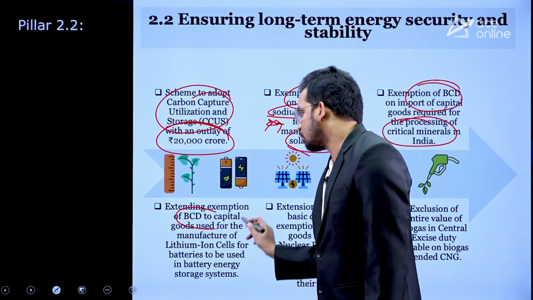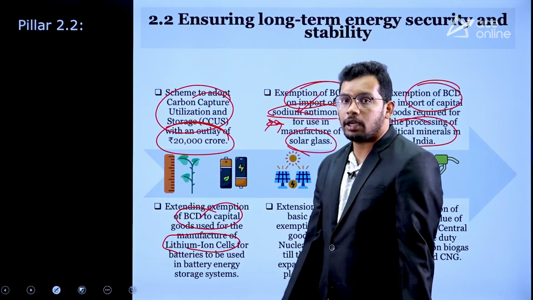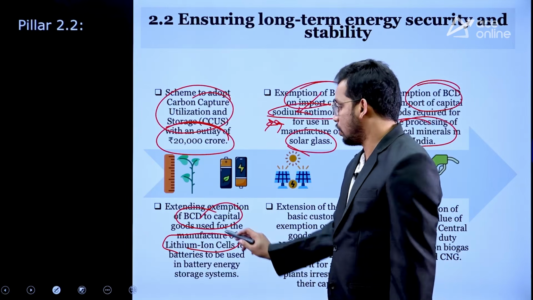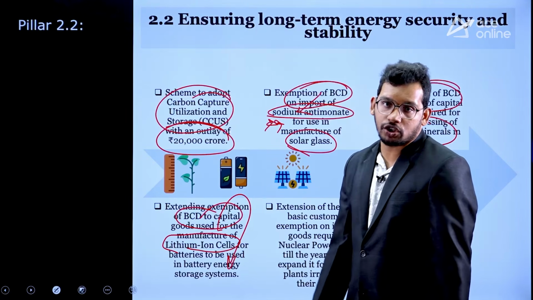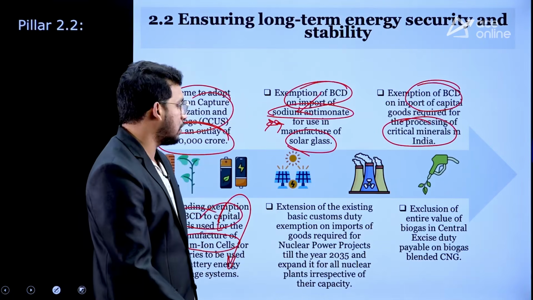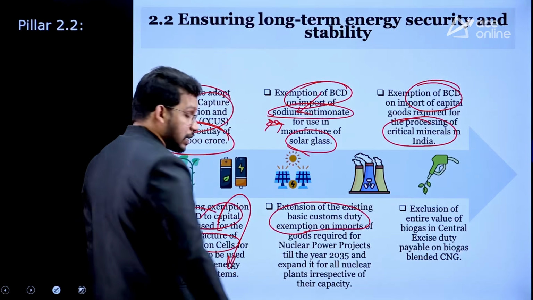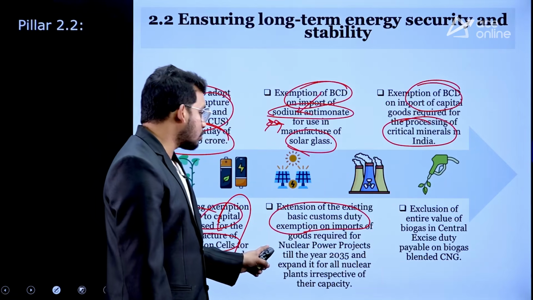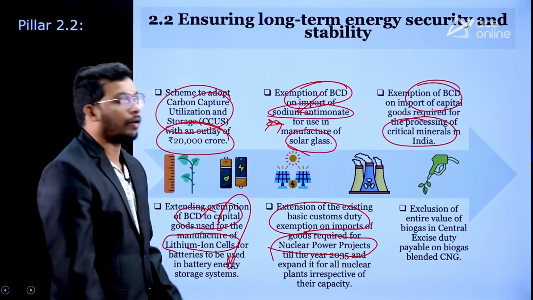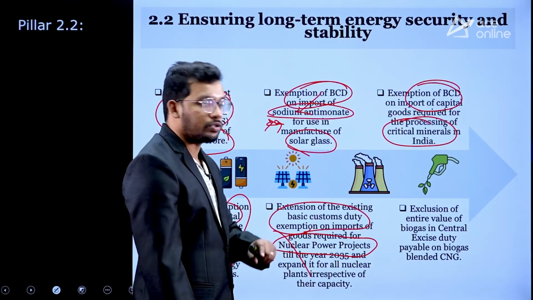Similarly, basic custom duty was exempted for lithium ion cells. Lithium ion cells are used in battery manufacturing. So government is encouraging more energy storage in India by exempting basic custom duty for lithium ion cells. Also, basic custom duty is going to be exempted for nuclear power projects as well, so that more nuclear energy is produced in India.